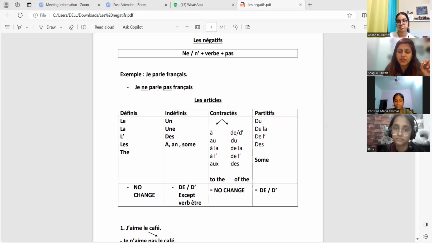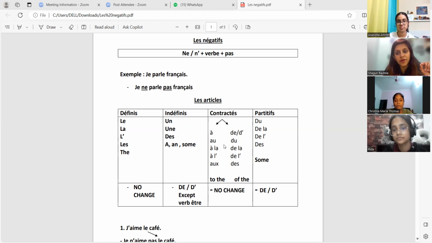What about indefinite articles, Christina? Un, une, des. Okay, which are the indefinite articles? Un, une, des. And what is the meaning of these articles? A and an. An and some.